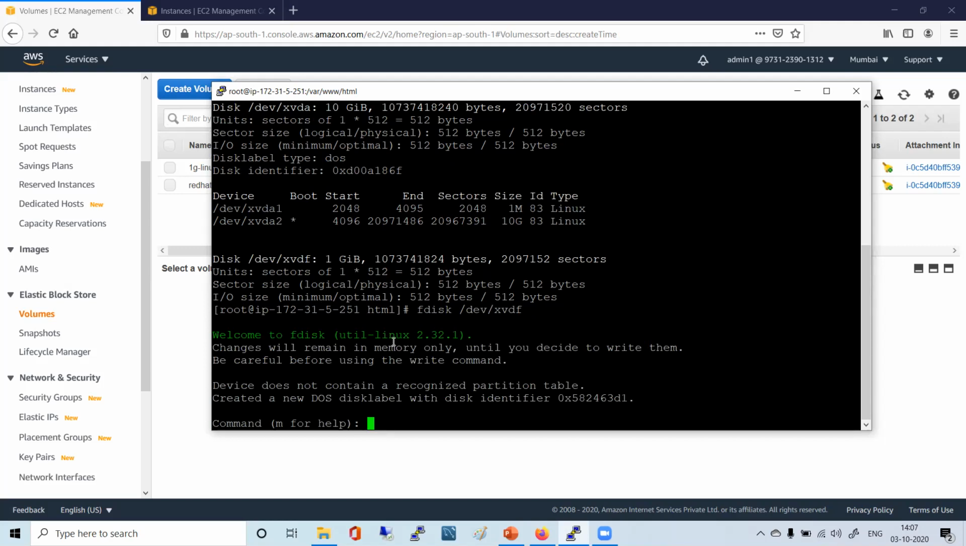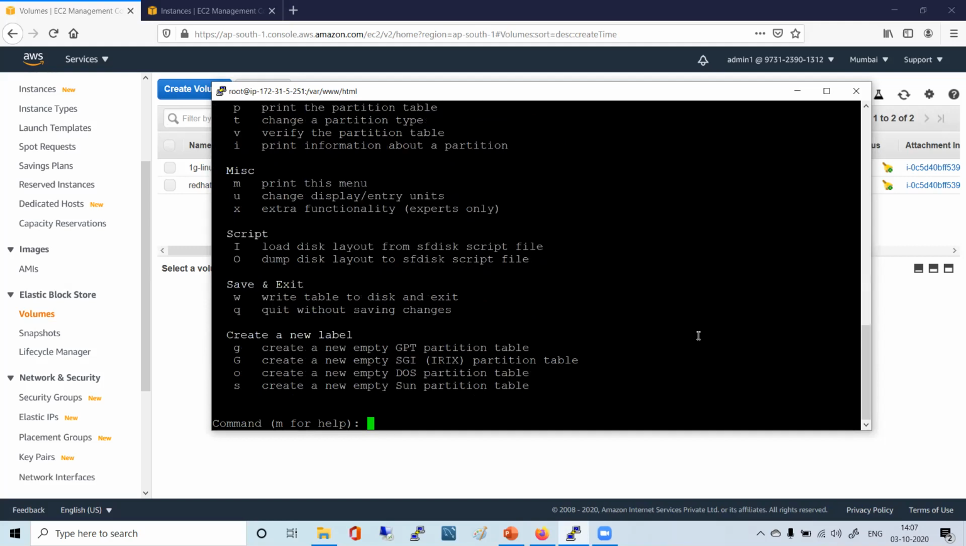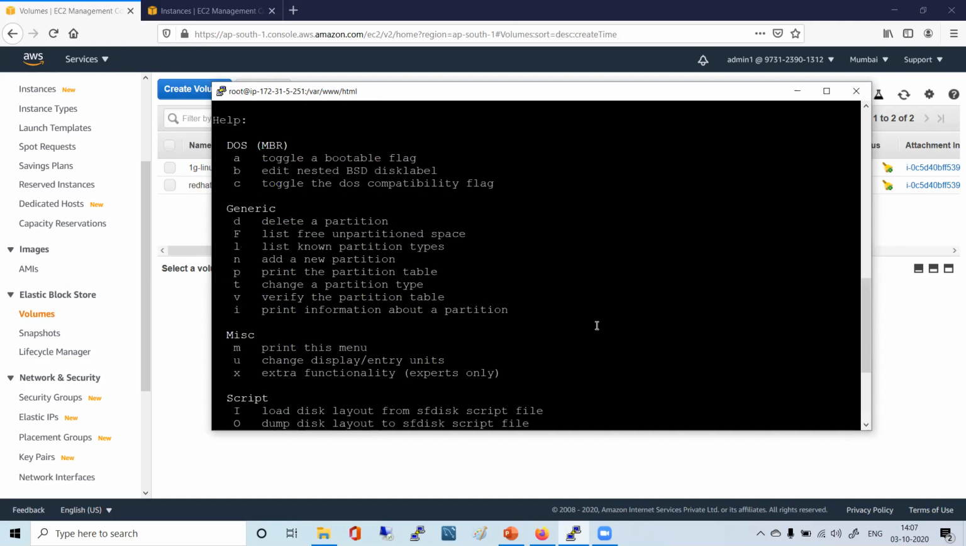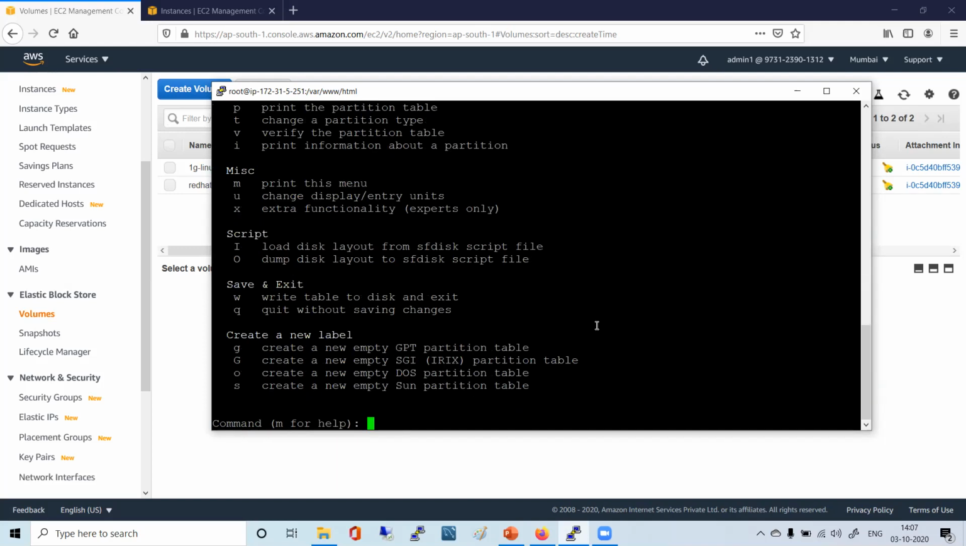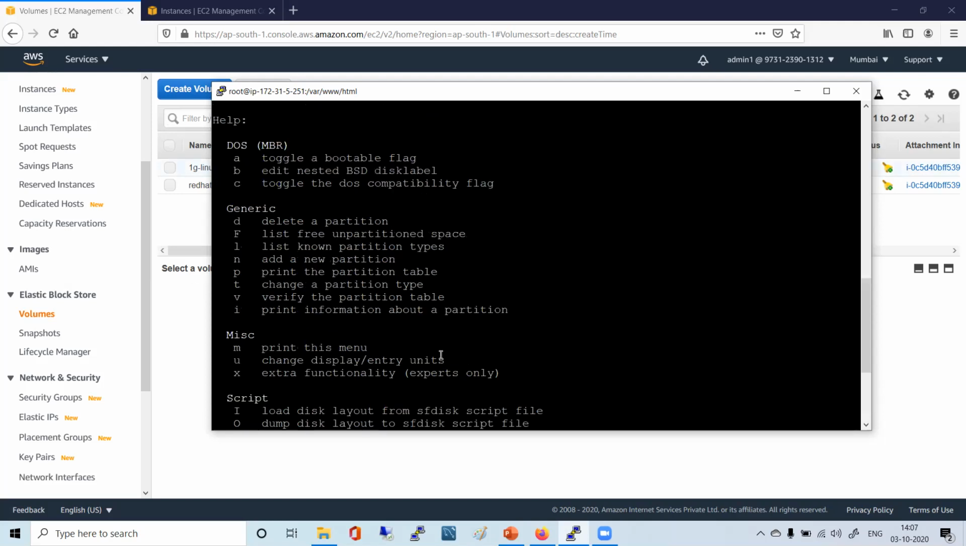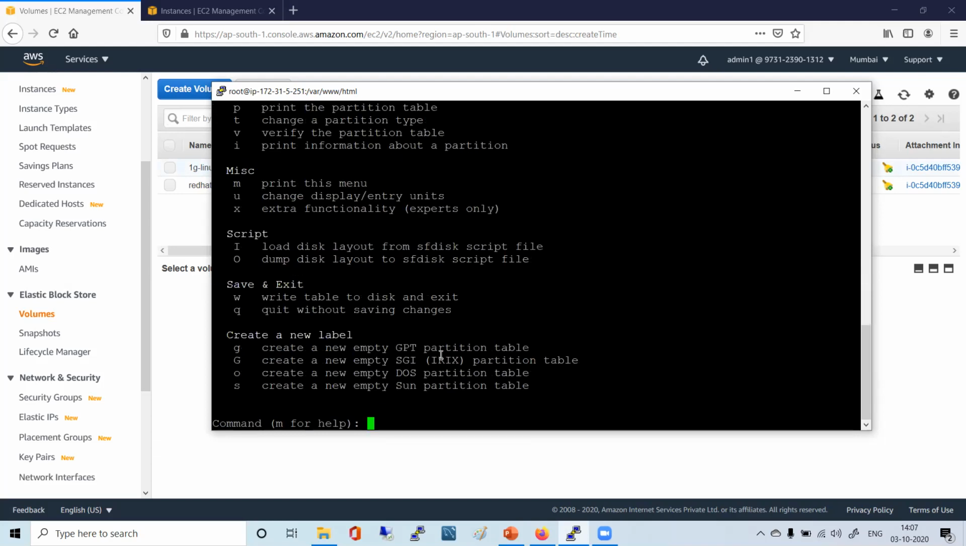This is fdisk, a utility for Linux, and now you have options. M is for help. Just press M and it will show you all these options, so you can seek help here. You see N somewhere? N for new.